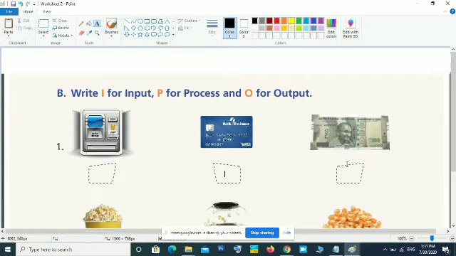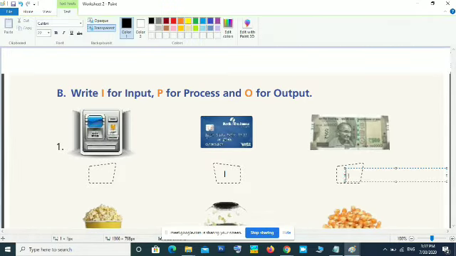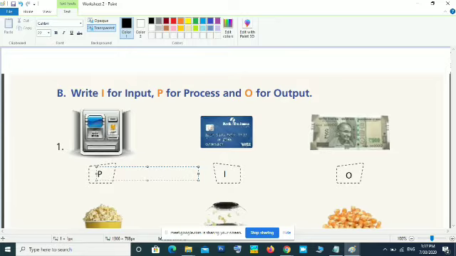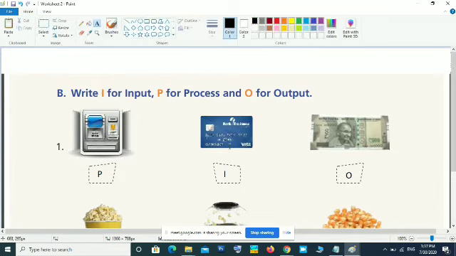Money, currency. Currency is the output. Then who is checking your card and giving you money? ATM machine is processing. It is checking the amount of money in your card, and if money is in your card, that machine will give money.